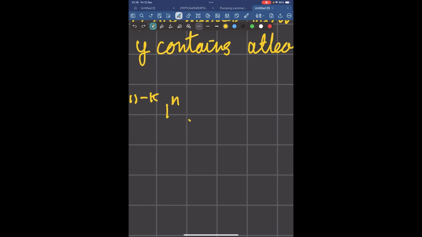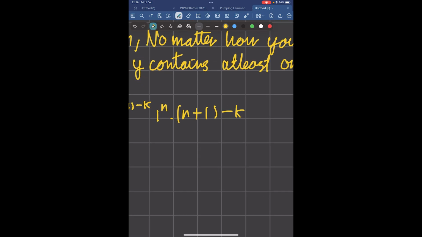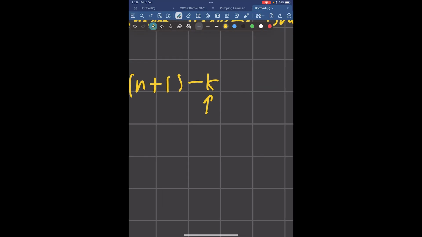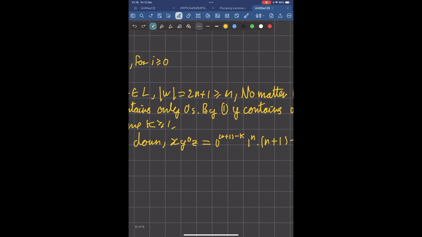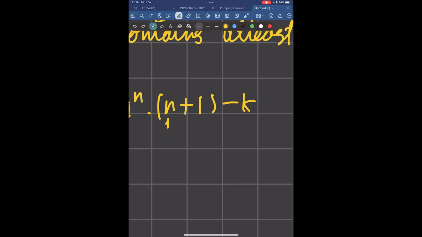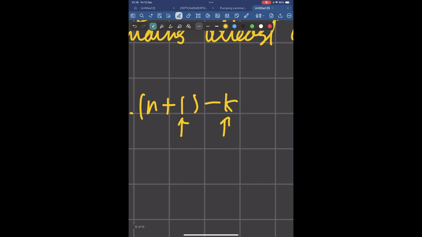Let's take a look. So n plus 1 minus k. This is not greater than n. Why? Because k is at least 1, as we mentioned earlier, over here. K is at least 1. And so if we have n plus 1 minus k, which is at least 1, then this entire thing will have to be at most n, because this 1 gets cancelled out by the k, but k might also be greater than 1.